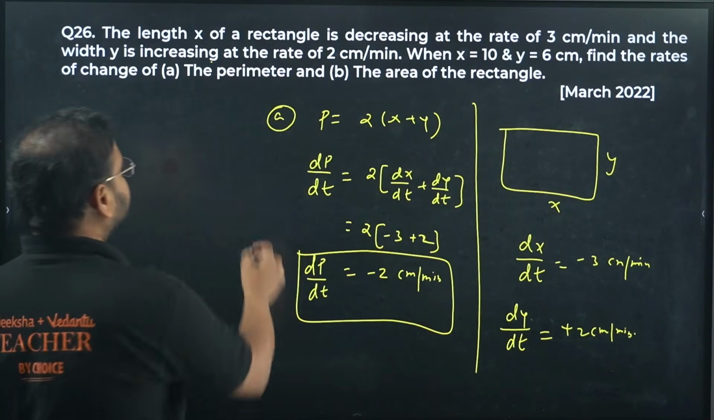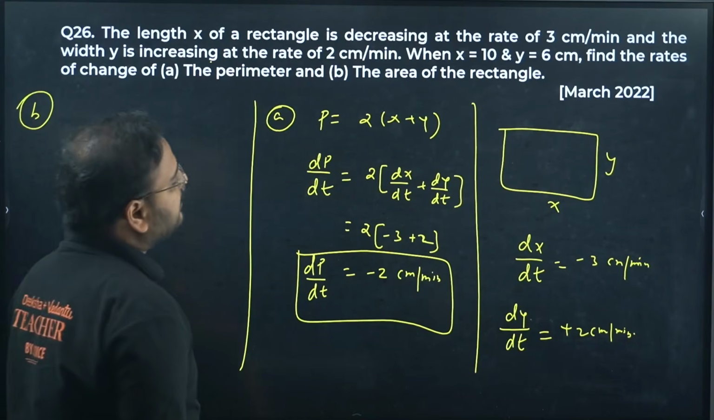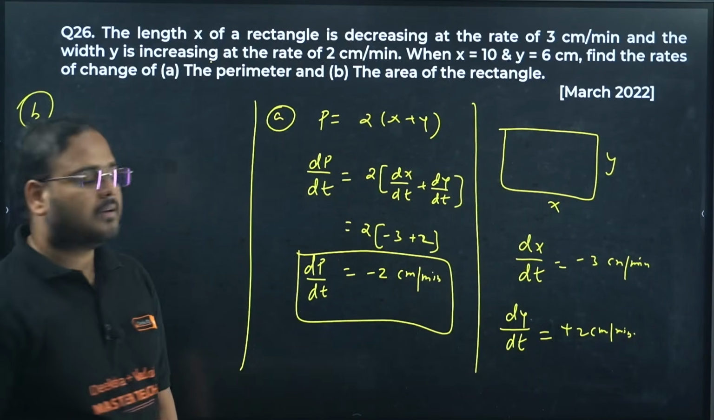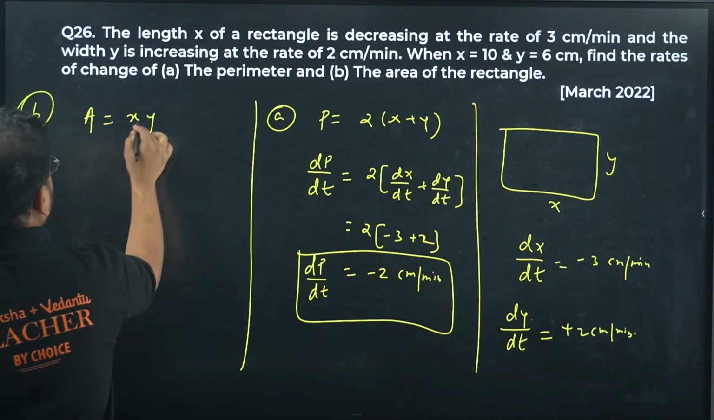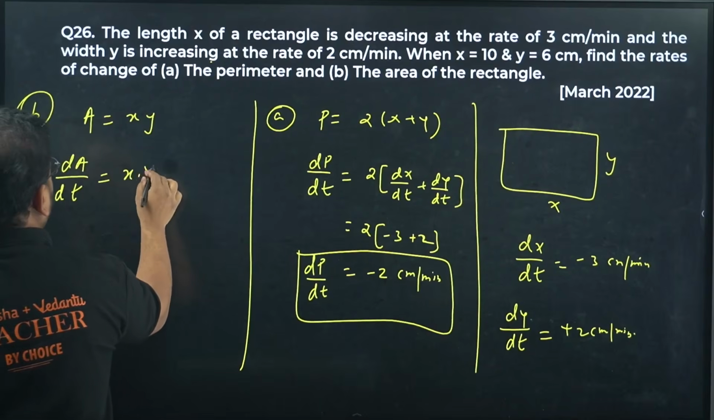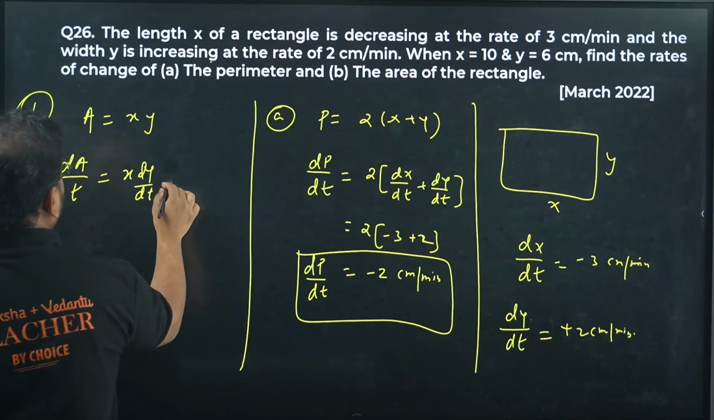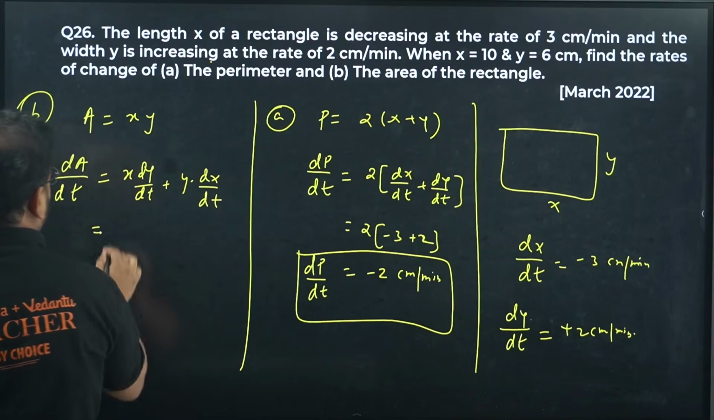Okay, next is what? B. What is next one? Next one is simply changing the area. So how do you find area? A equals x into y. dA by dt is given as x times dy by dt plus y times dx by dt. What is the x value?